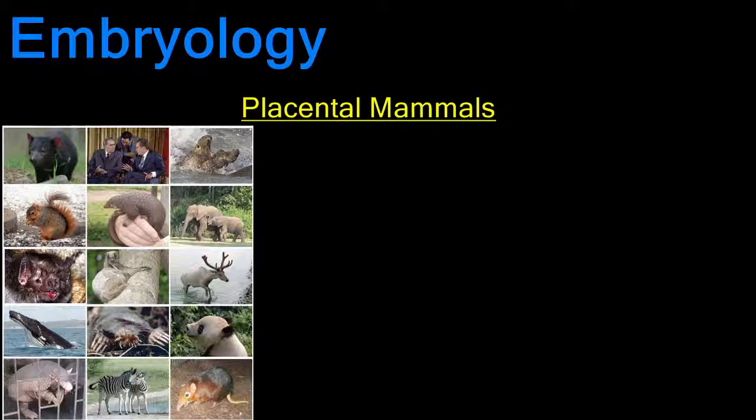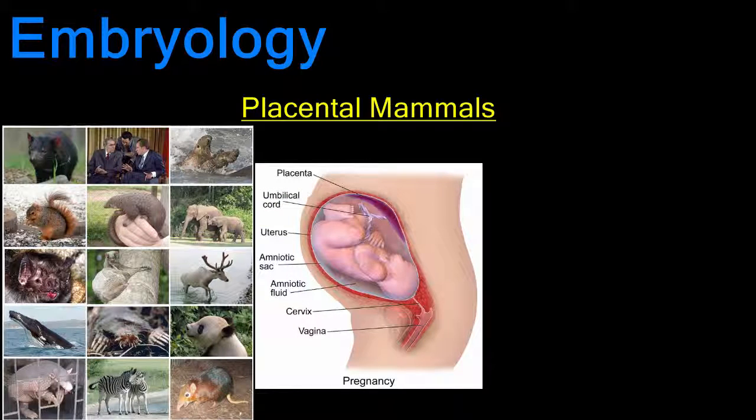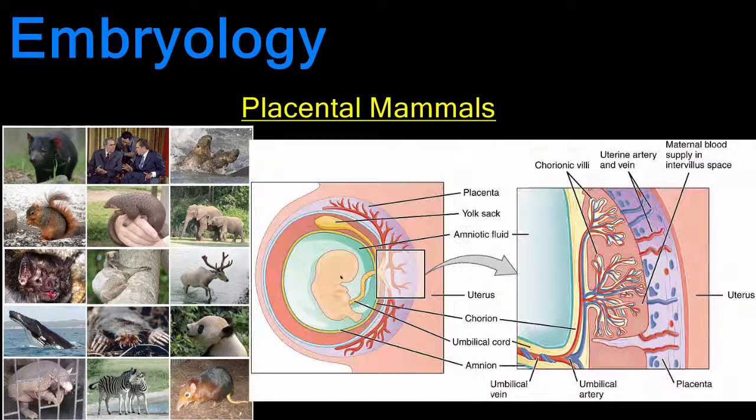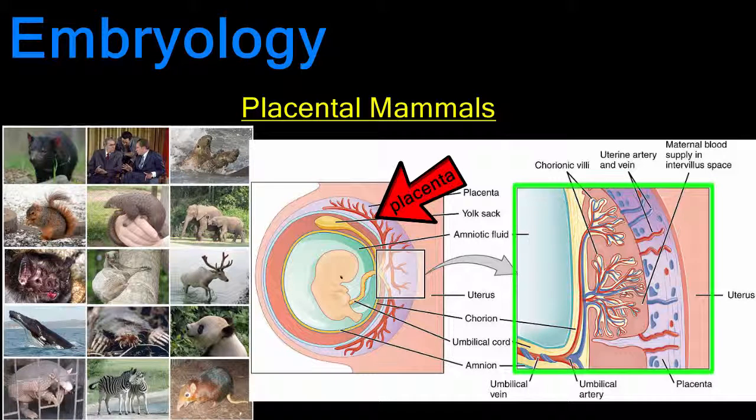Most mammals, including humans, are placental mammals, whose young develop entirely inside the uterus. A specialized structure called the placenta connects the baby to its mother and provides nourishment and oxygen. Within the placenta, the capillaries of the mother and baby come in close contact, so the exchange of nutrients, oxygen, and waste products can occur.